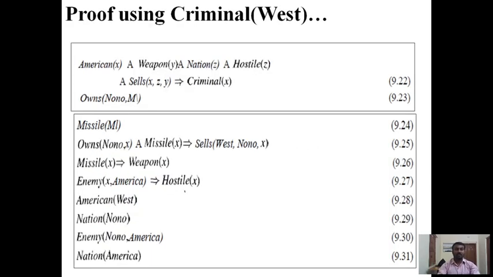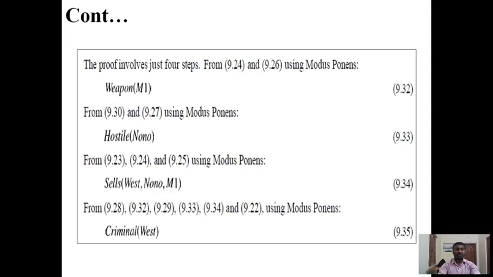And these are the proof using the criminals in the Western example formats. And this is the continuation of that proof concept. So these are all the concepts we need to discuss in unification.